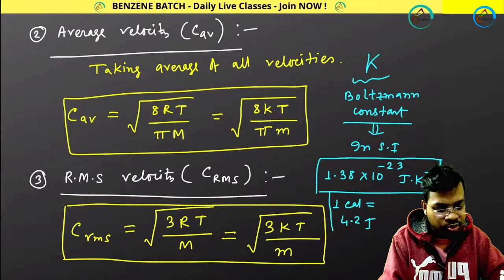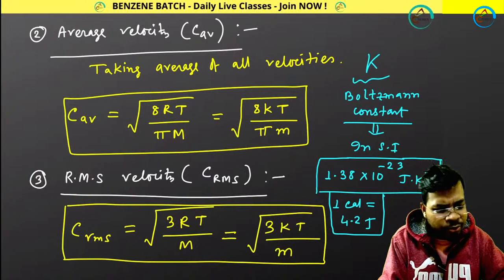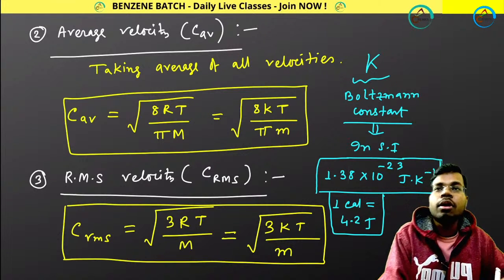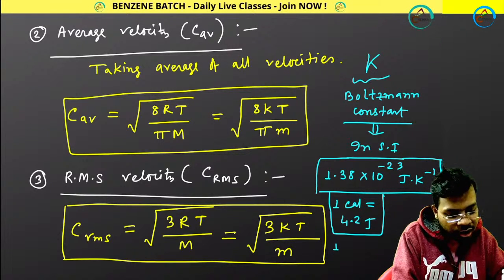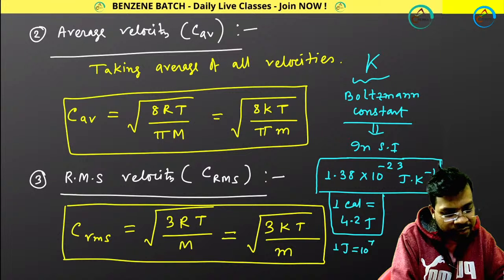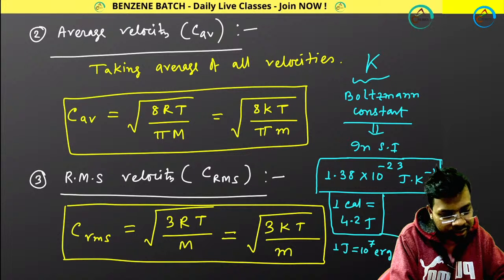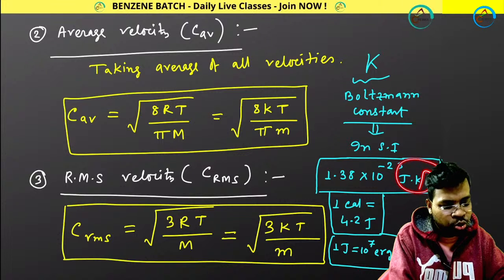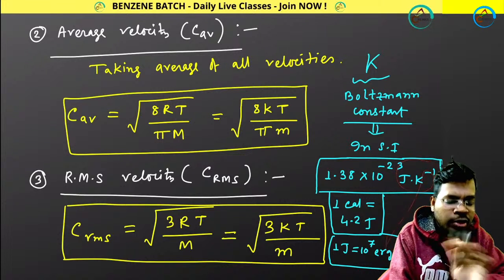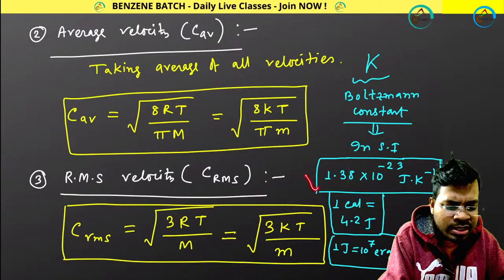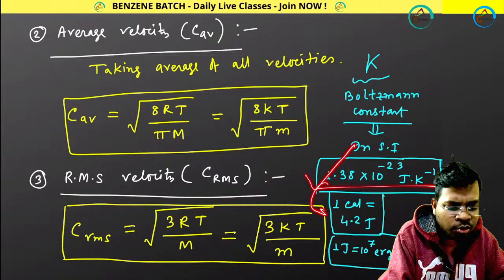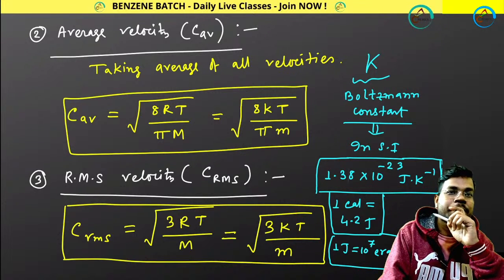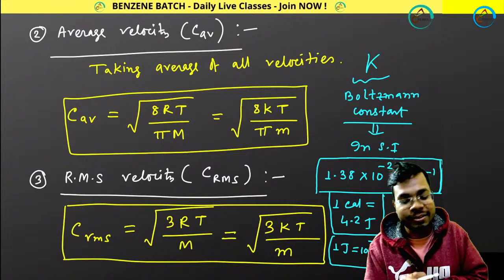You know this relation as well, so from the joule unit you can easily go to calorie unit. Also you know that 1 joule equals 10 to the power 7 erg. So from this unit you can easily go to erg as well. You don't need to remember everything. You just remember this one. You can easily convert it to calorie or erg. Perfect. Yes, Arnab, it will be erg.